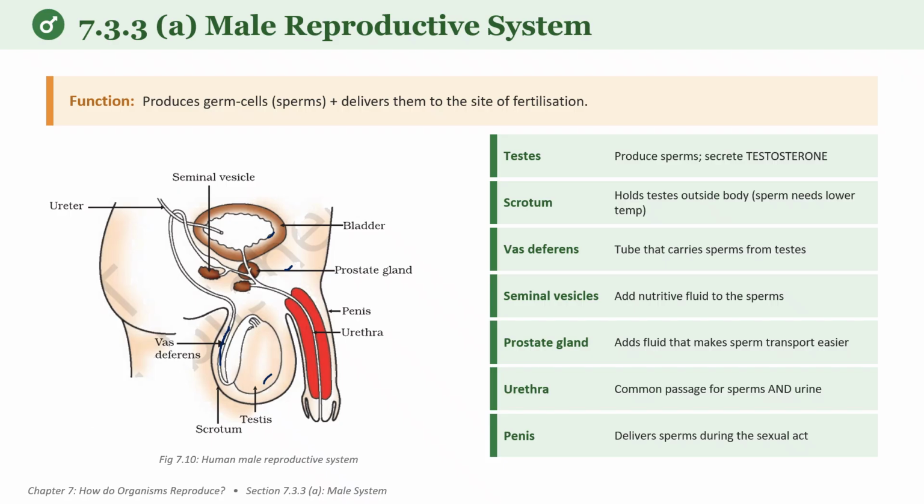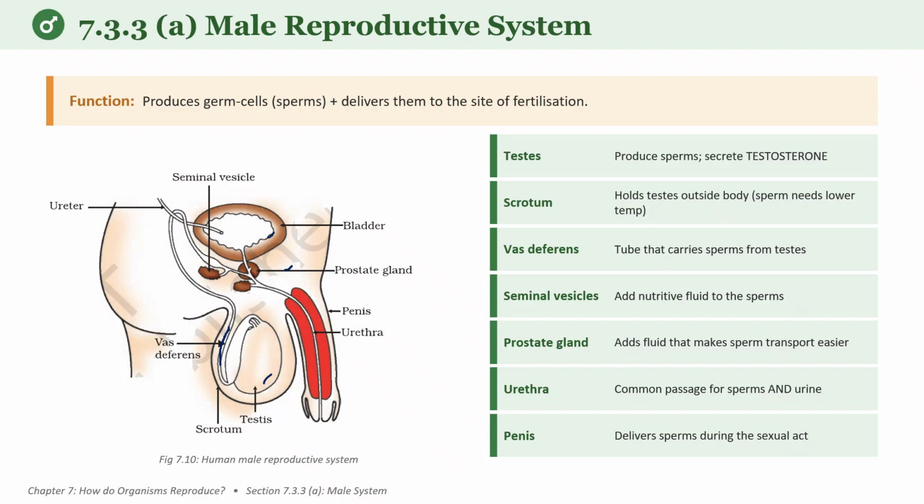And next is the scrotum. This sac-like structure holds the testis. What it does is maintain the temperature 2 to 3 degrees Celsius below the body temperature. And what is the importance of the scrotum? Sperm production requires a cooler temperature. So in order to maintain that temperature, the testis is present in the scrotal region. So the scrotum is maintaining the temperature.